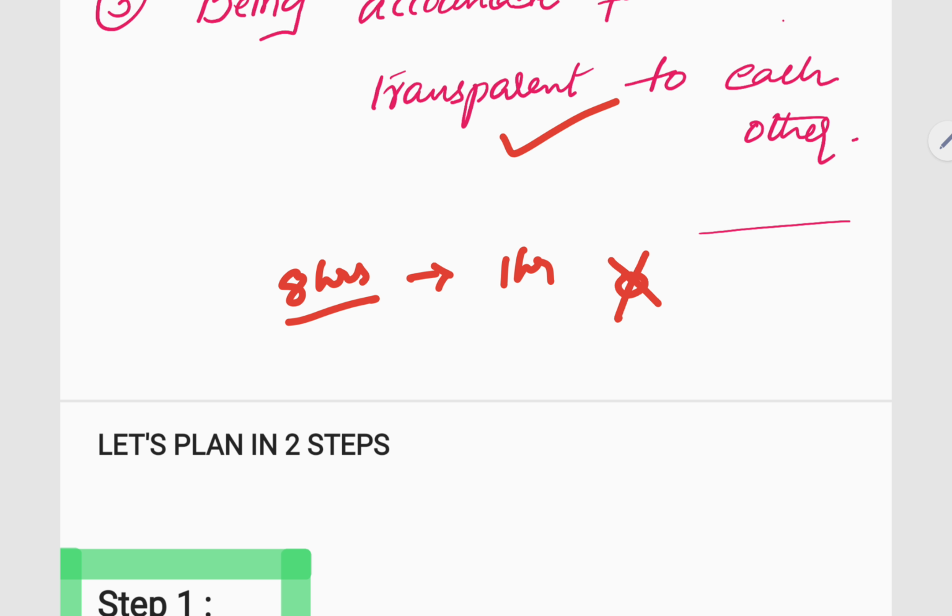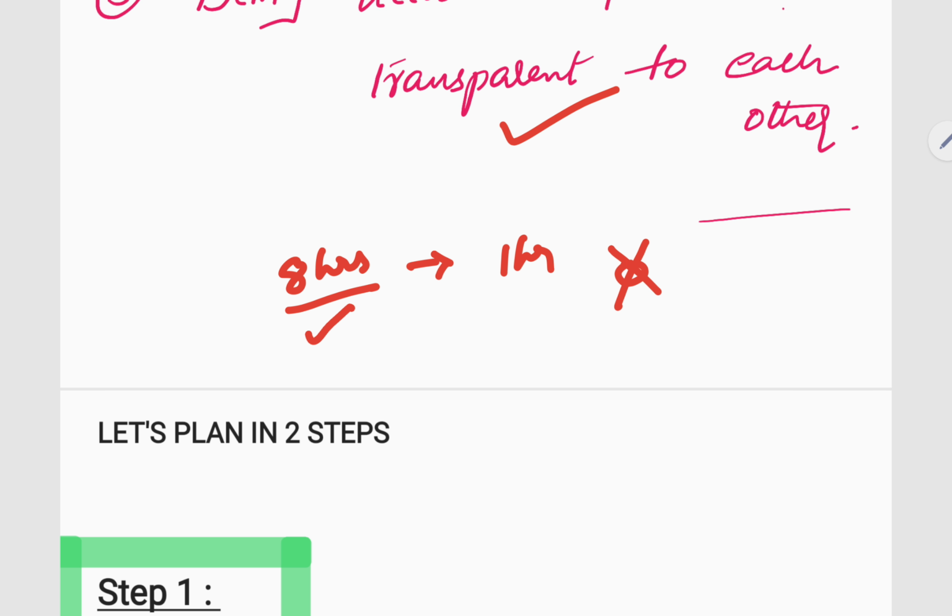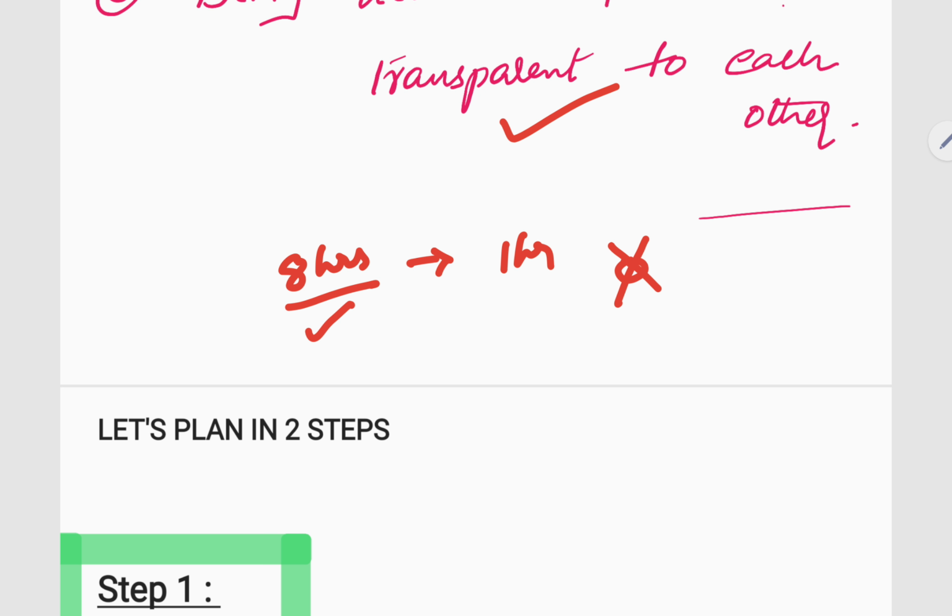You just be accountable and transparent that I have not read enough today. I did not read for the complete 8 hours or 10 hours or 12 hours. I did not read this particular portion. It's okay. Whenever you realize it, you start getting back to the original schedule and try to complete the pending work as soon as possible.